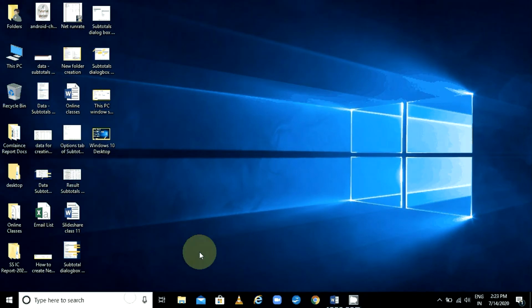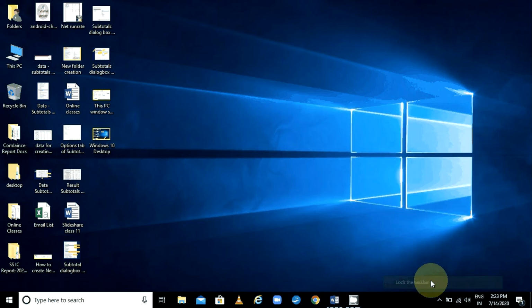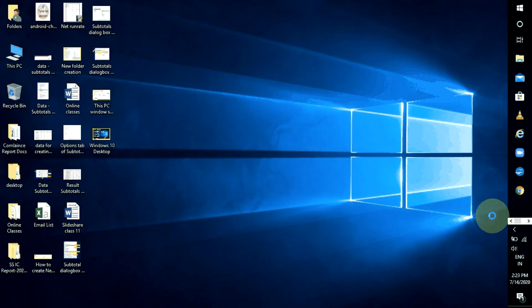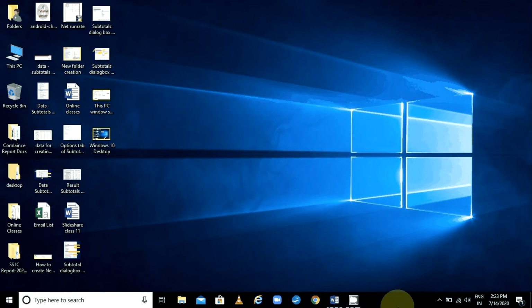If you lock this taskbar, then it can't move. The lock taskbar option is coming here. See, when you click on this option, now it won't move. If you want to move it, first you have to unlock your taskbar, then you can move it. See, unlock and you can move the taskbar anywhere. Likewise, you can customize your screen and use it freely.